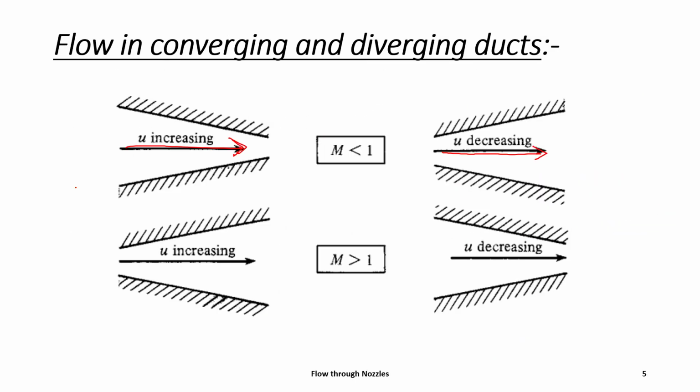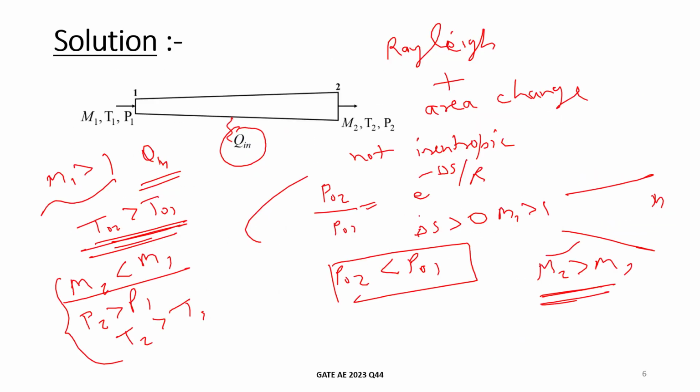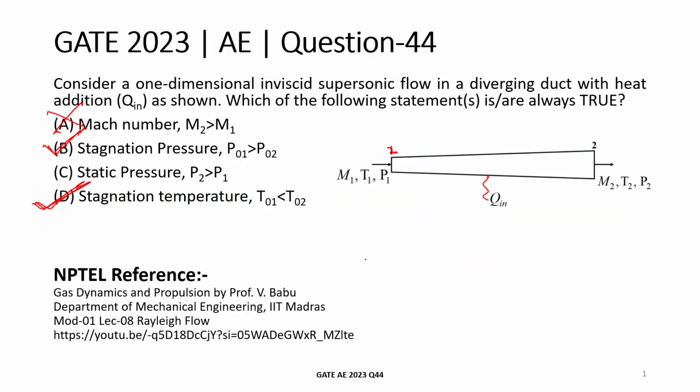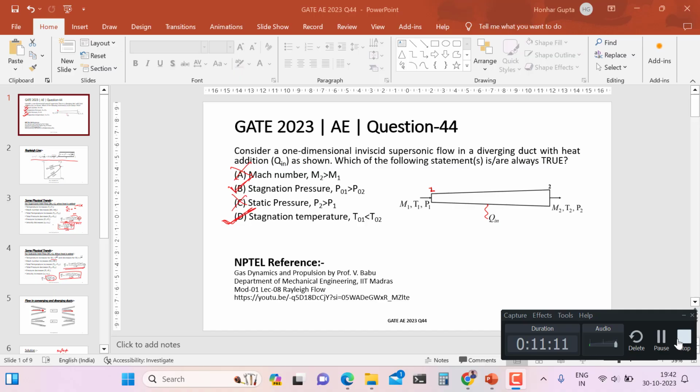Now remaining is static pressure. We have seen that this pressure depends on Mach number, and we don't know if Mach number is decreasing or increasing, so we cannot say whether pressure will increase or decrease. So for static pressure also we cannot say anything. So there are only two options which are true, which are B and D. Thank you.